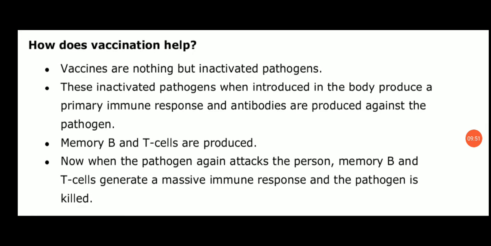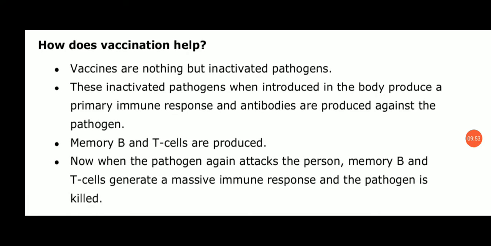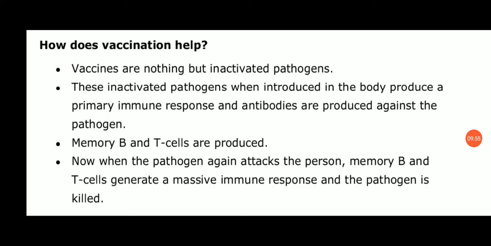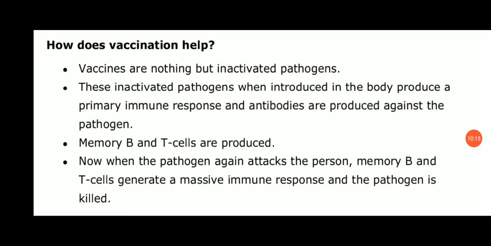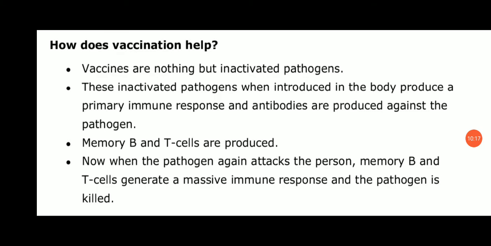These inactivated pathogens, when introduced in the body, produce a primary immune response and antibodies are produced against the pathogen. As I said, primary and secondary response. तो सबसे पहला response कौन सा produce होगा? Primary immune response. So inactivated pathogen जैसे ही body के अंदर enter करेंगे, they will produce the primary immune response. And what will be the response? Antibody produce होगी उस pathogen के against. Then B and T cells are produced.